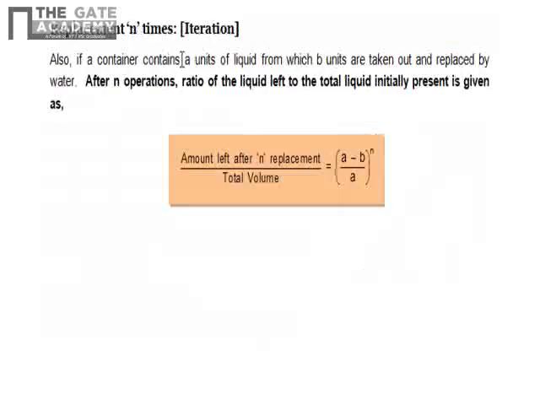Replacement n times. If a container contains A units of liquid, from which B units are taken out and replaced by water. After n operations, the ratio of the liquid left to the total liquid initially present is given as: amount left after n replacements upon total volume is equal to (A minus B upon A) raised to n. We will understand this by solving an example.